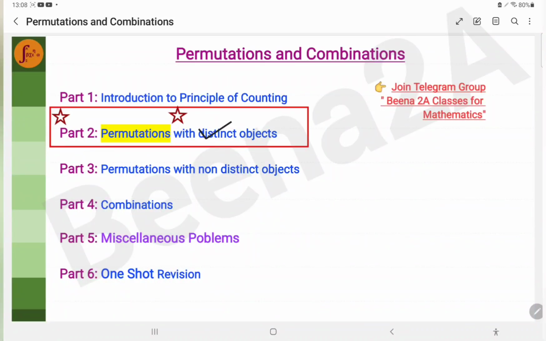Hi everyone. In the last video, we went through the principle of counting. In this video, we will go through permutations when the objects are distinct. We will also look at the derivation of the permutations formulae.